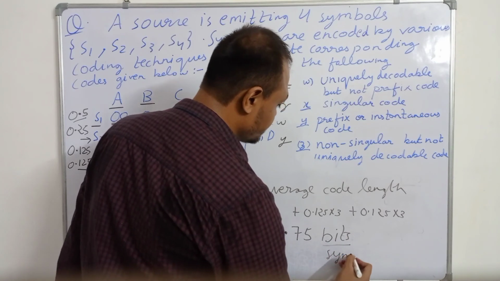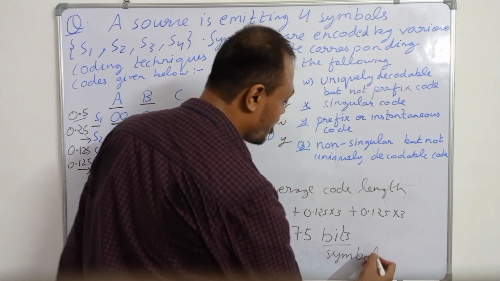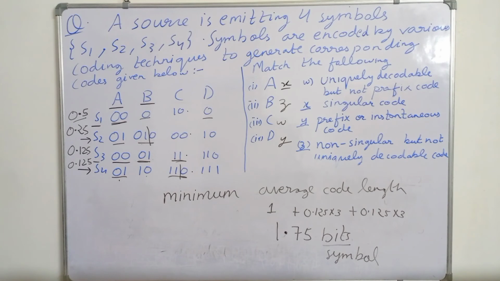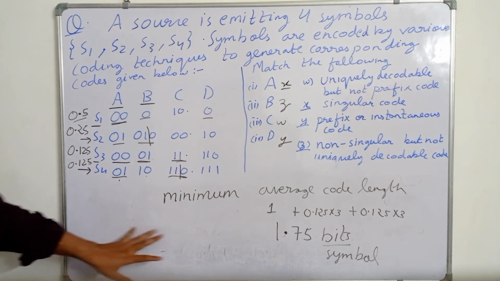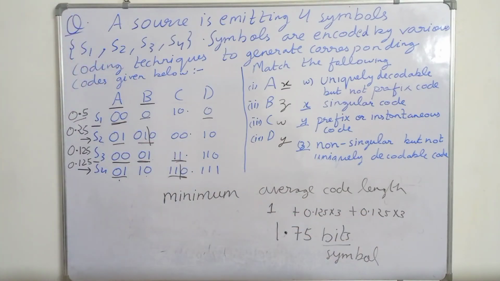So another property of the optimal code is that it should be a non-singular code, it should be a prefix code, and it should have minimum average code length. What we want is that a symbol with high probability should be represented with fewer bits, and a symbol with low probability should be represented with more bits.